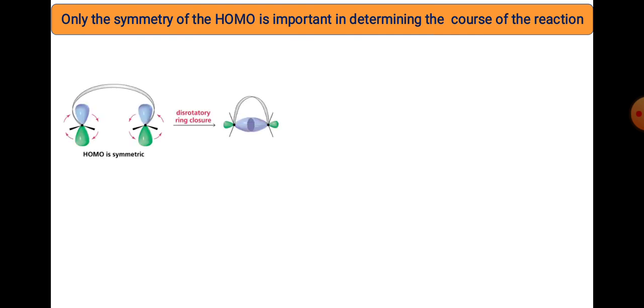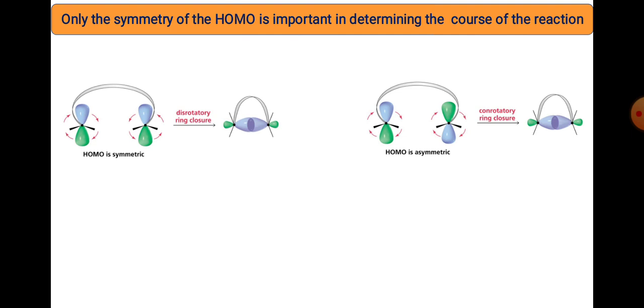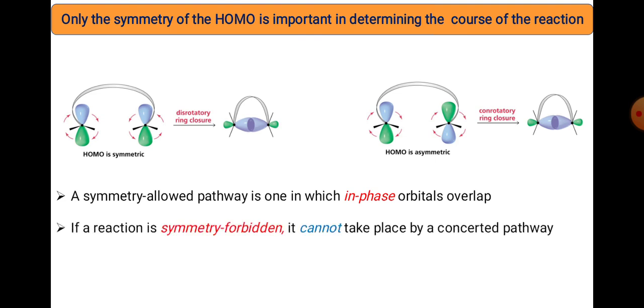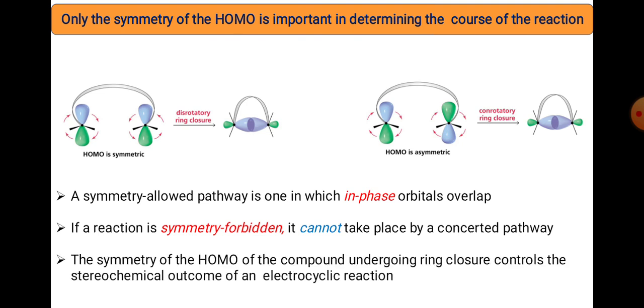Same way we can calculate that. Only the symmetry of the HOMO is important here for determining the course of the reaction. If the HOMO is symmetric, we get disrotation, meaning opposite direction rotation, while with the other symmetry we get conrotation, the same type of rotation. Symmetry allowed is nothing but in-phase overlapping, while if the symmetry is forbidden, there is no overlap. The two lobes of the p orbital cannot interact. A head to tail combination is symmetry forbidden.